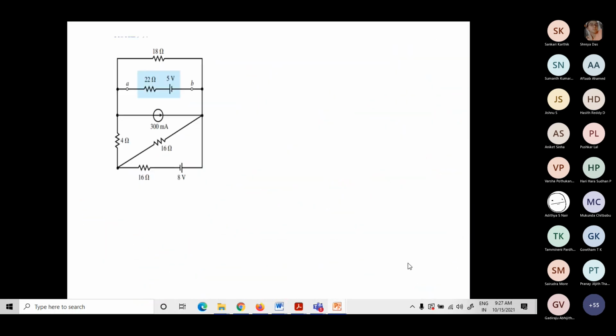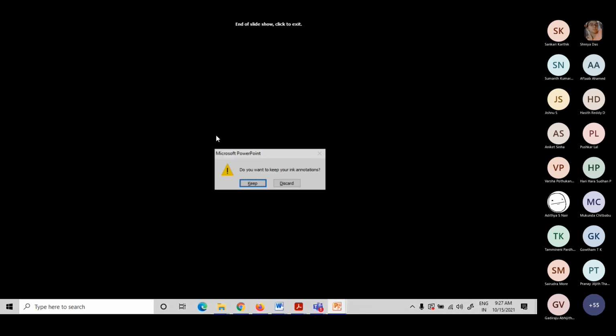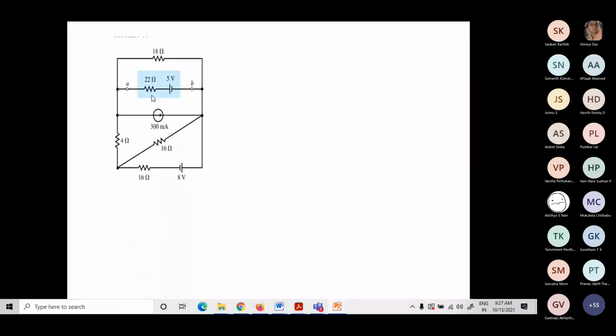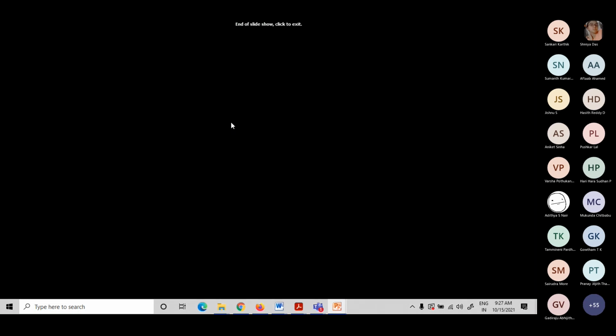Okay. So now this circuit, when you look at it, looks a little complex. Let's see whether you're able to solve this. Can you try by yourself? I'll give some time. Now the question is: solve this network. Draw the Thevenin's equivalent for this. Find the Thevenin's equivalent for this.